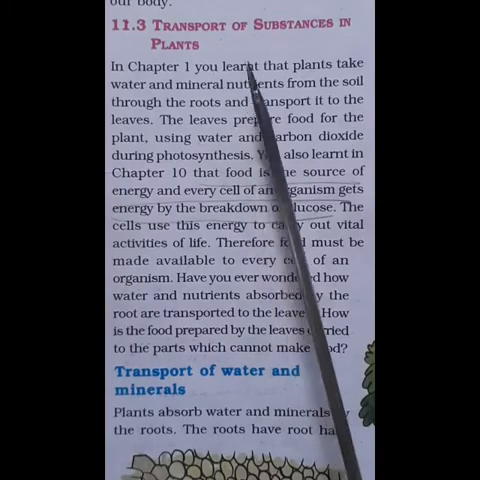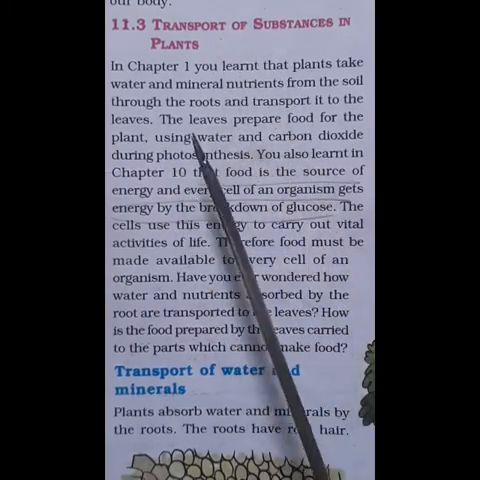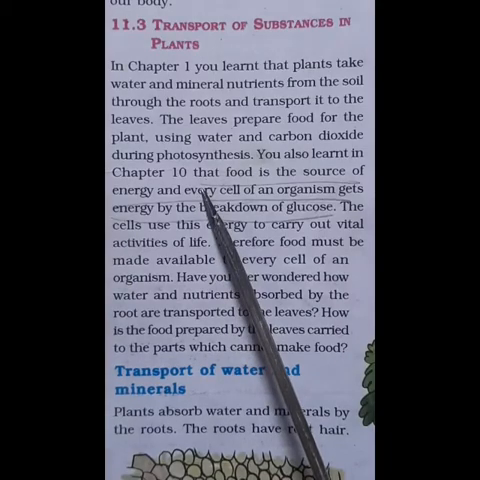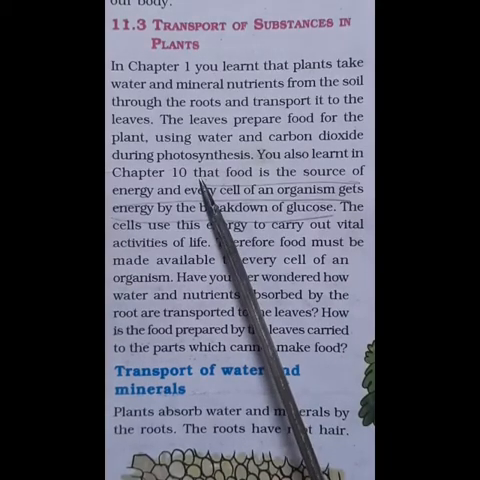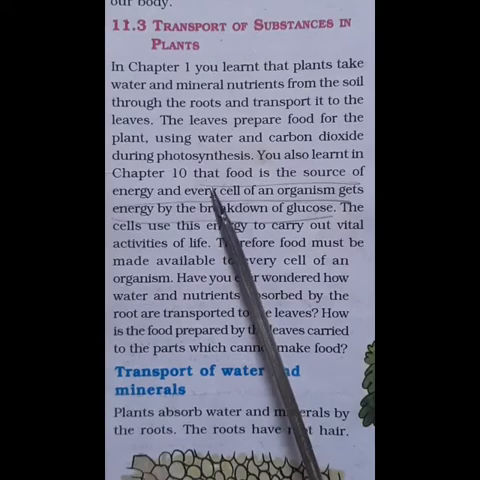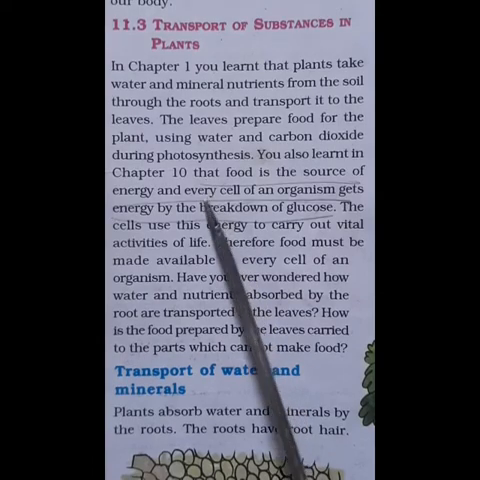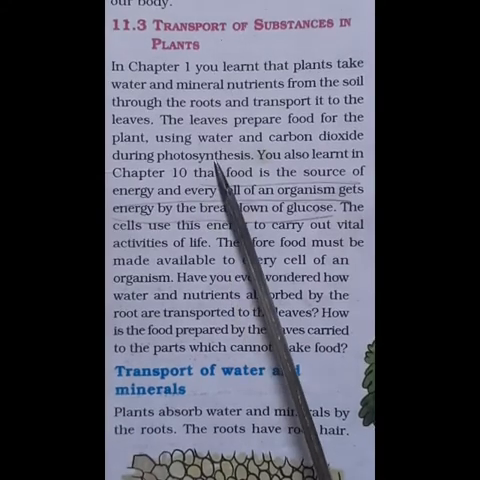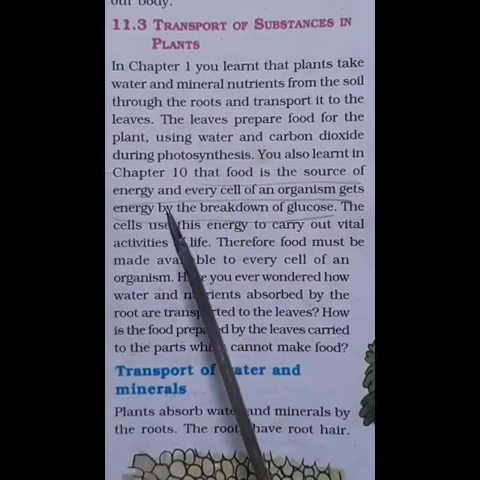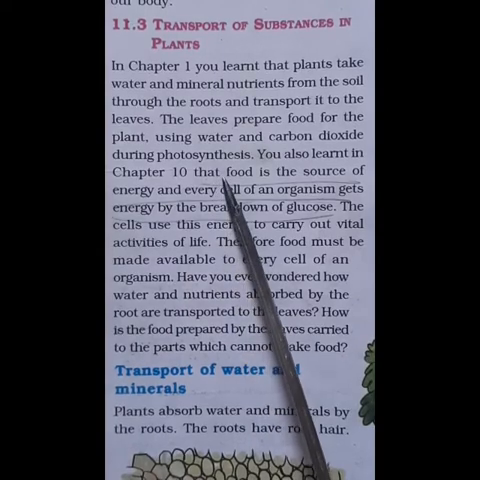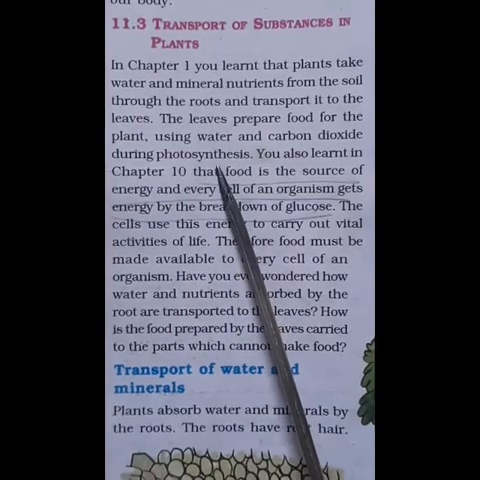Transport of substances in plants. We all have learned that plants take water and mineral nutrients from the soil. With the help of their root system, water and mineral nutrients are absorbed by the plants, and they have to be transported to the leaves. At the same time, the leaves will prepare food for the plants using water and carbon dioxide during photosynthesis.